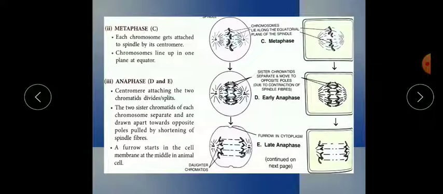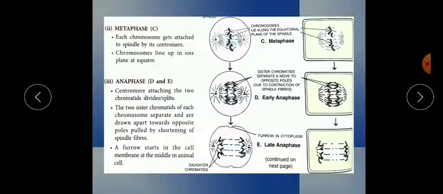Earlier they were in pairs, and now they split and move to the opposite poles. In early anaphase, the sister chromatids separate and move toward the opposite poles. Why are they moving? It is written in the bracket, an important point: due to the contraction of the spindle fibers. The spindle fiber binds them like a web, pulling half of the sister chromatids to the different poles.